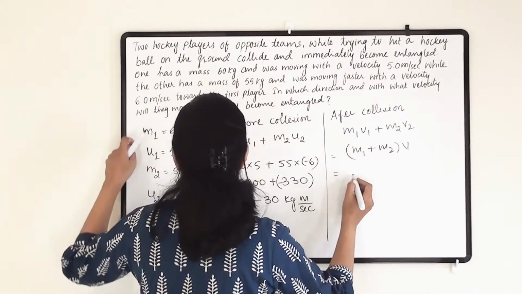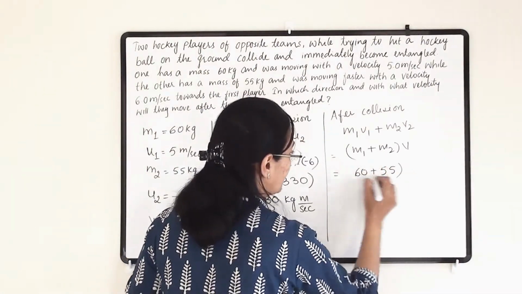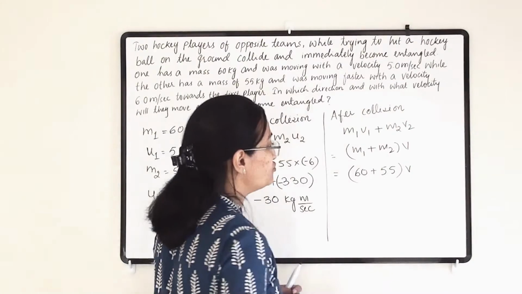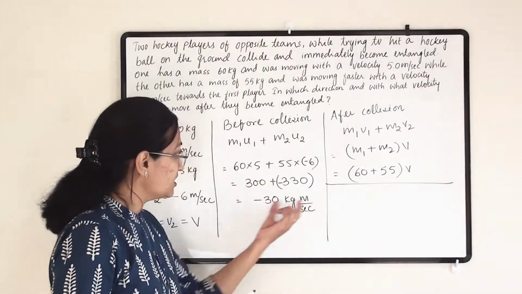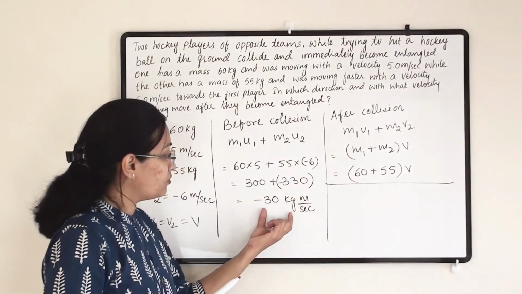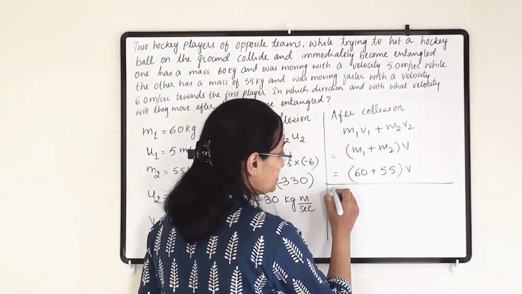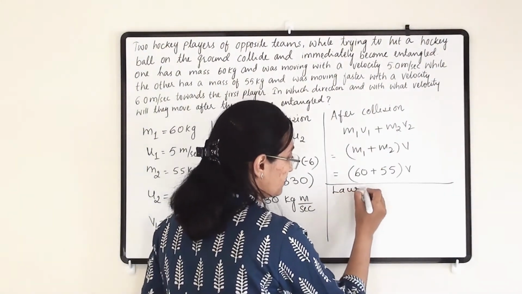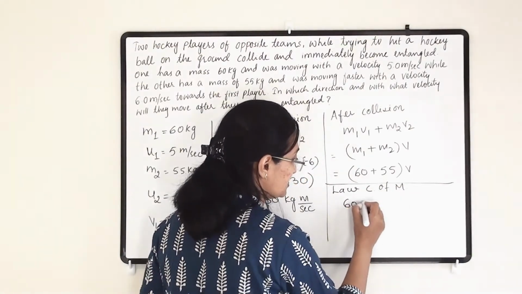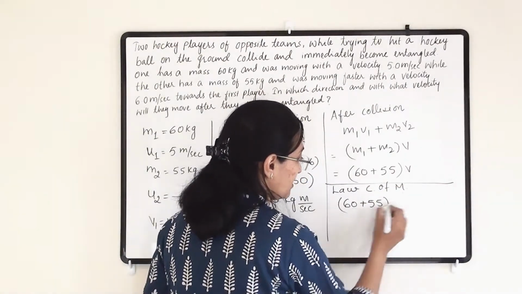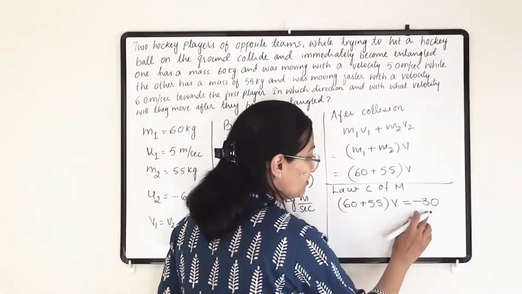Now what is the mass of these two persons? 60 plus 55, and the velocity we need to find out. As per the law of conservation of momentum, before collision equals after collision, so (60 plus 55) v equals minus 30.